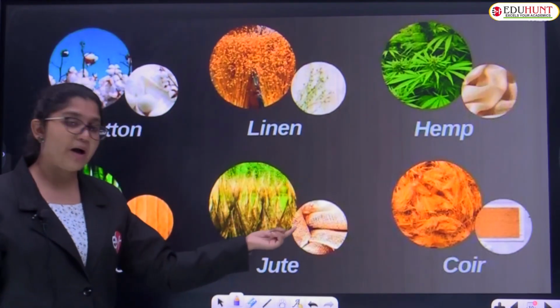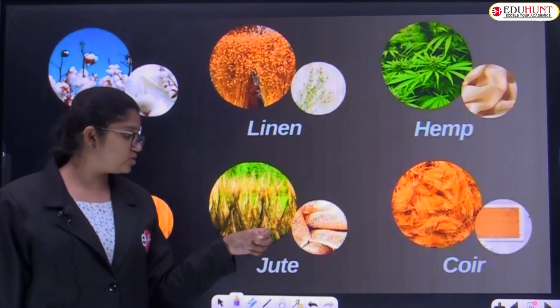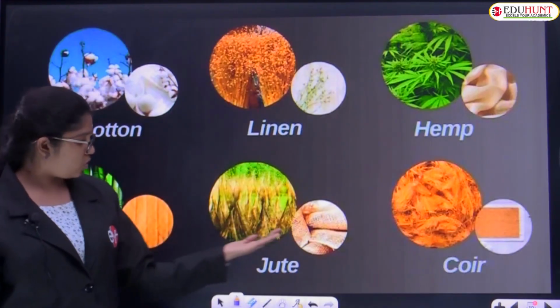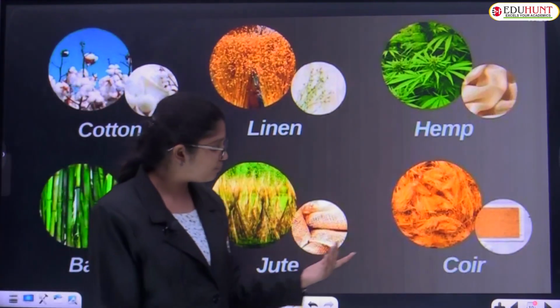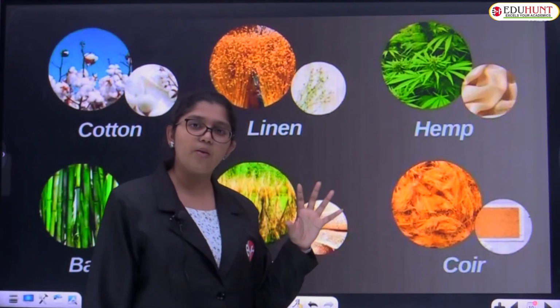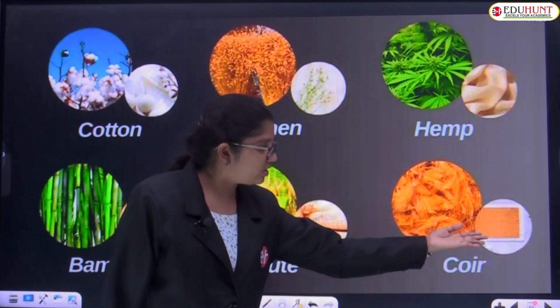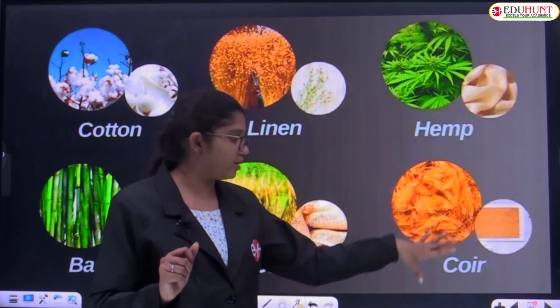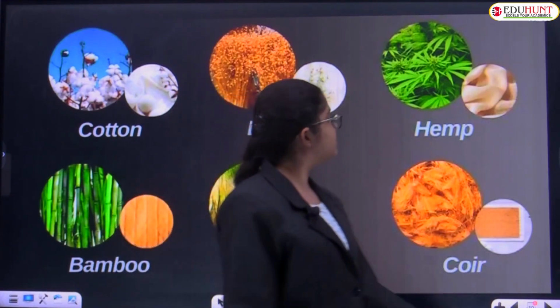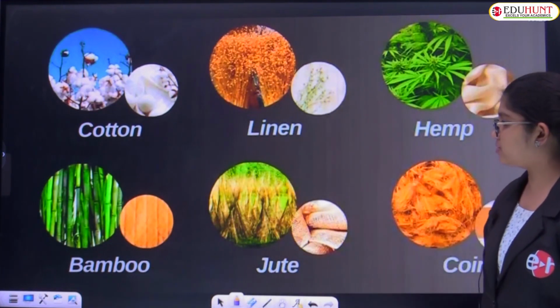And jute. You know jute bags? These days they're using jute bags, carry bags also. So this is obtained from the jute plant. And the coir. Coir is kobbari. From there we use the rough and tough coir strands, coir fibers. So all these are examples of natural fibers as well.